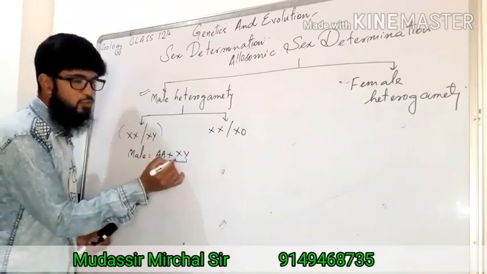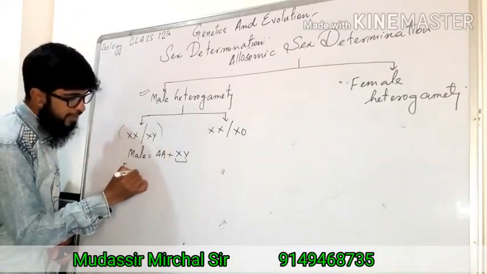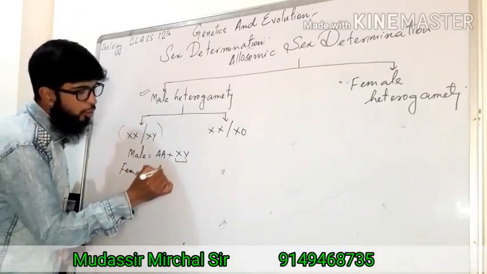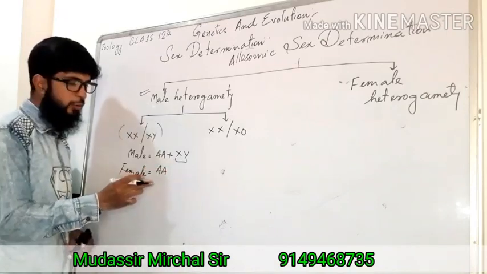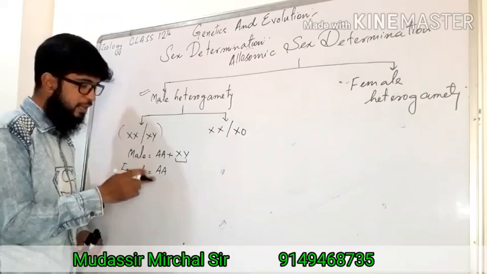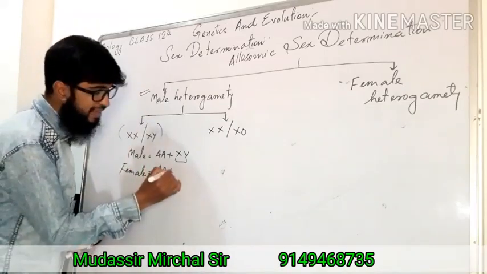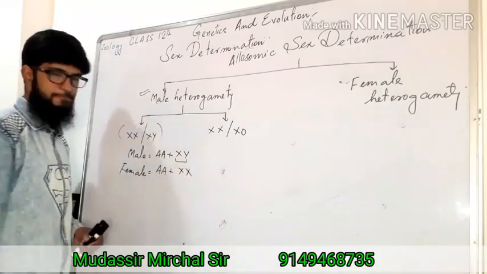So male has XY along with the autosome set. What about female? Female has the normal autosome set. As I already told you, in human male or human female, in both cases the autosome set is of 22 pairs of chromosomes, plus X and X.